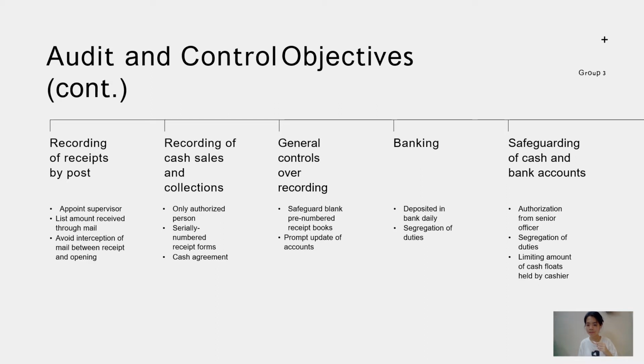Next, banking. As cash transactions made over the bank are normally in large amounts and the entity may have large transaction volumes, they must be cautious to avoid any unfavorable situation. For example, they must deposit in the bank daily, and there must be segregation of duties between the people who collect and the people who deposit the cash.